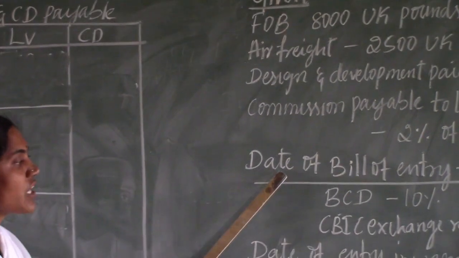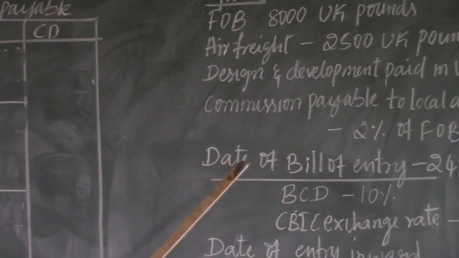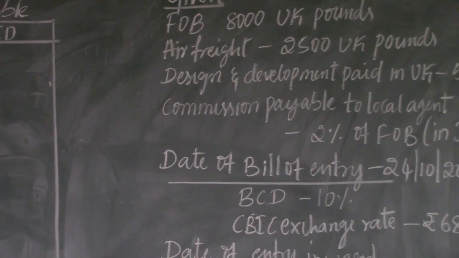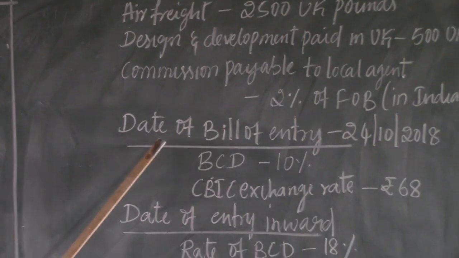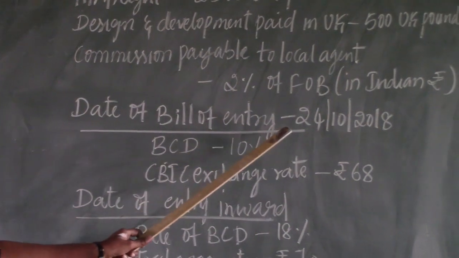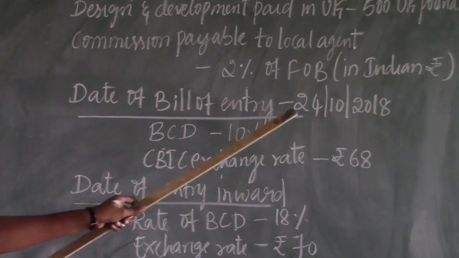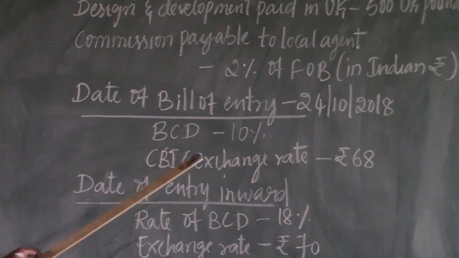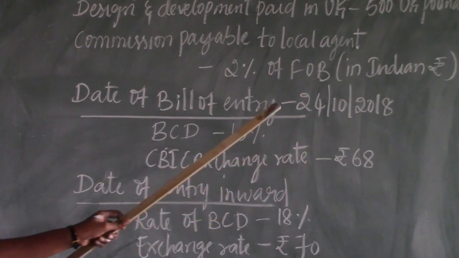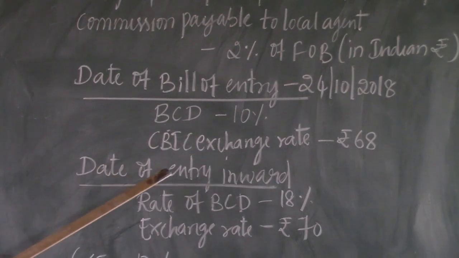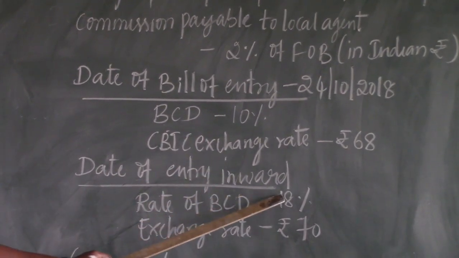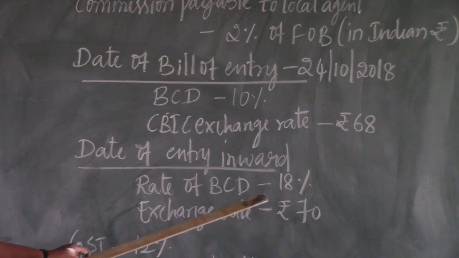Next and most important for our calculation, they are given the date of entry, that is the date of bill of entry and the date of entry inward. The date of bill of entry given is 24/10/2018. On that date, the BCD is 10% and the CBIC exchange rate is ₹68. Again they are given the date of entry inward. On that date, the rate of BCD is 18% and the exchange rate is ₹70.